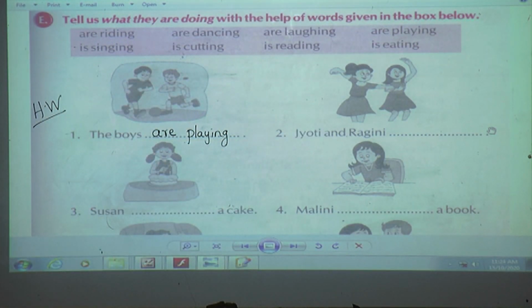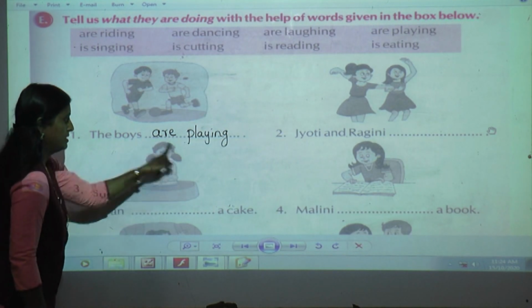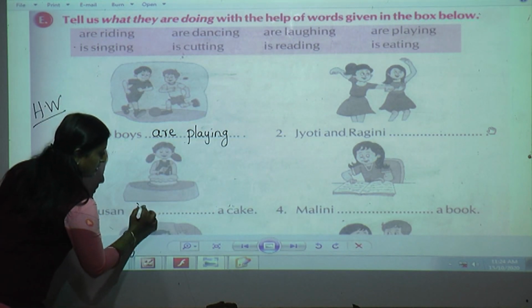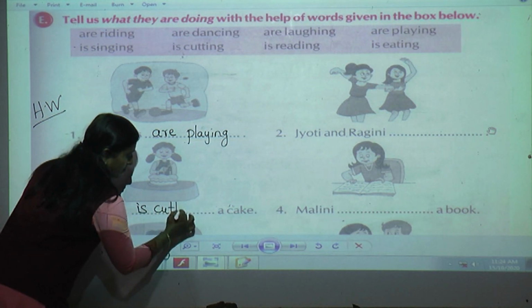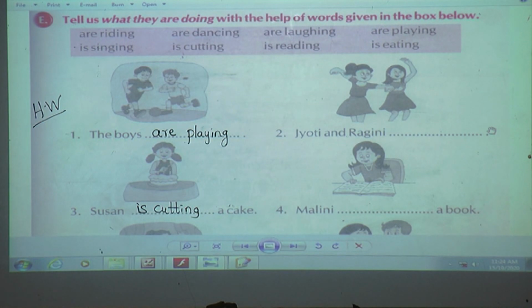Now here, Susan. Can you see? Here the third one, she is alone. Single. So I am going to use is. Cutting. Got it? Chalo, write this first. Done? Okay. Now we'll move on to the last page.